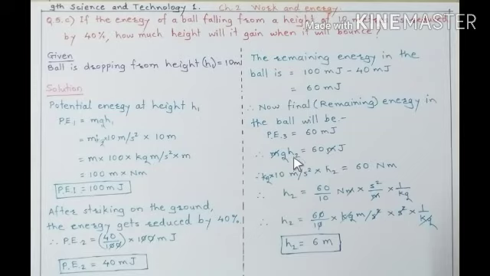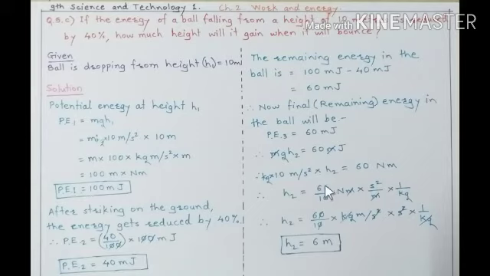In the next step, the unit of mass is kilogram. Then 10 meter per second square, acceleration due to gravity, into h2, which is to be calculated, is equal to 60 into joule, meaning Newton meter. Therefore h2 will remain on the same side and all the other values are transferred to the right hand side.